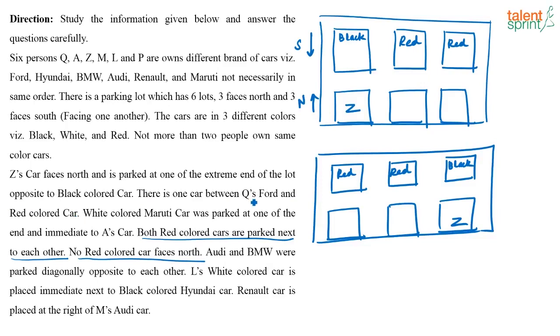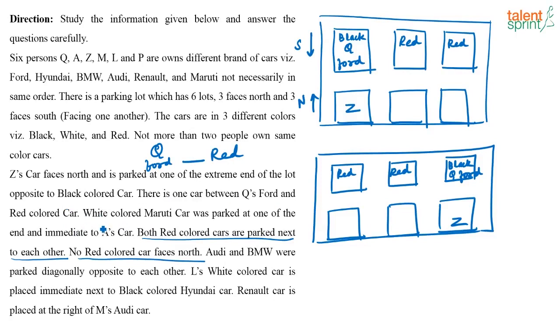So if you consider Q's Ford car, between that and a red colored car, there is a car. That is, if I have Q and it's Ford, in between there is a car and then there is a red colored car. So in this arrangement, where can this Q and Ford come? This black has to be Q and his car has to be Ford. So now this condition is satisfied, right? There is one car between Q's Ford and the red colored car.